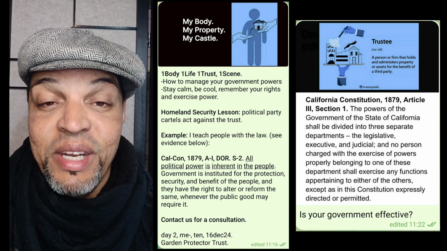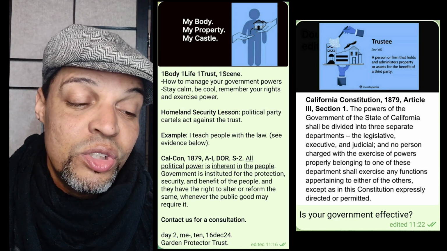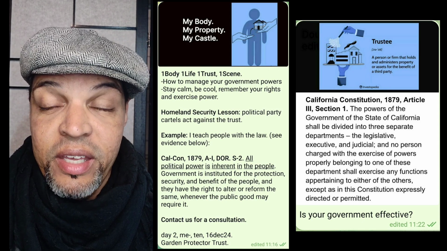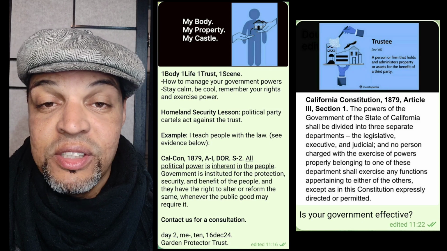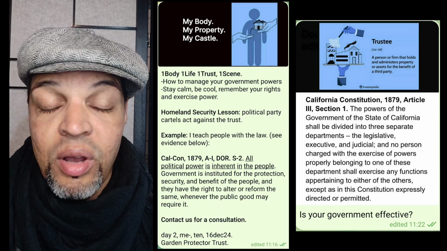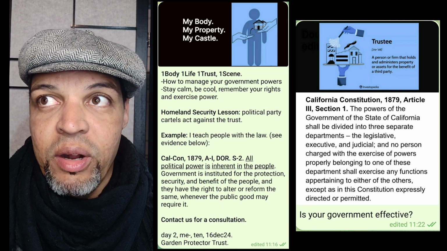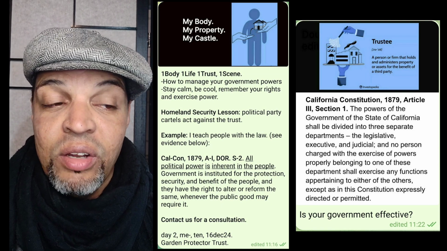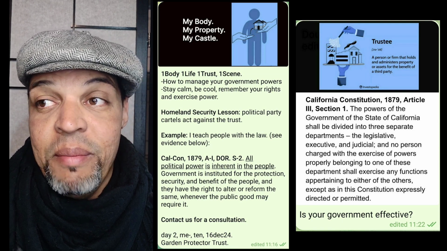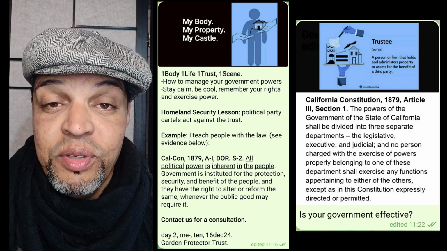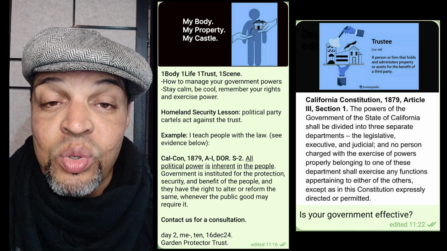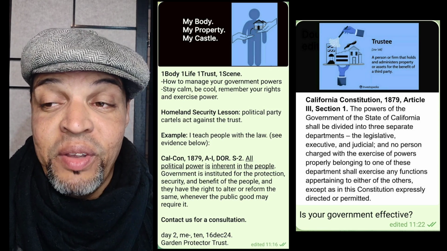It says, and they, meaning the people, have the right to alter or reform the same whenever the public good may require it. Okay. So this is what we're doing right now. This is why we're trying to help the people, because we're trying to show the people, my neighbors, the law, because they don't know the law. But they're all afraid of the government, and they all get lost in case law, in statutes, in code. Those are traps. And if you get tricked because you don't know the law, it's fair. Those are just the rules to the game the Father set up for the people, okay?